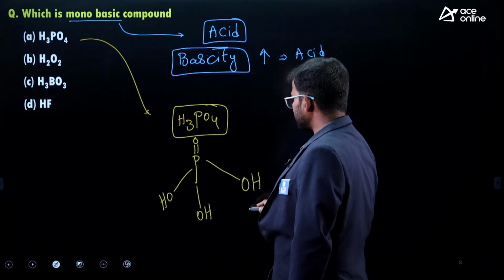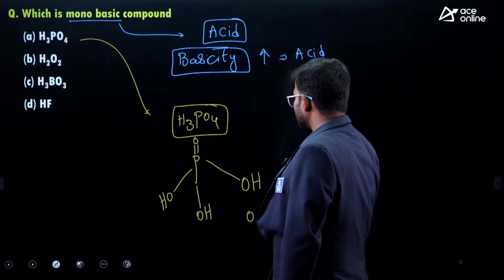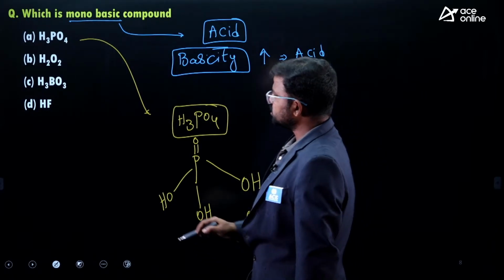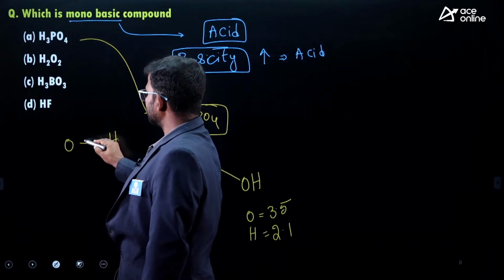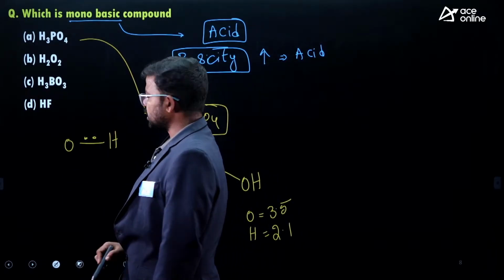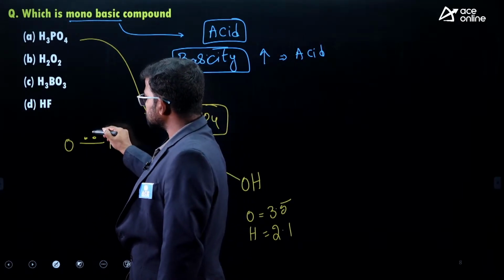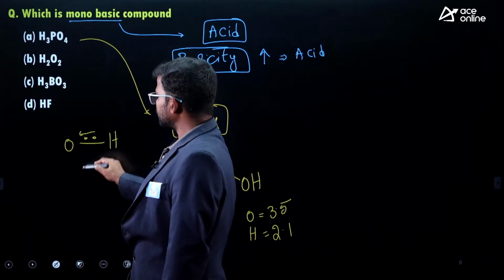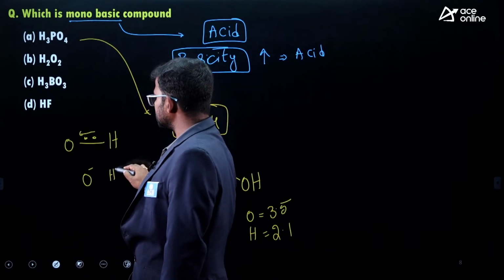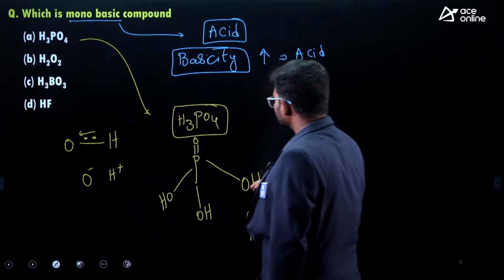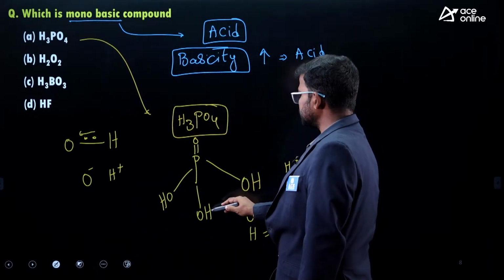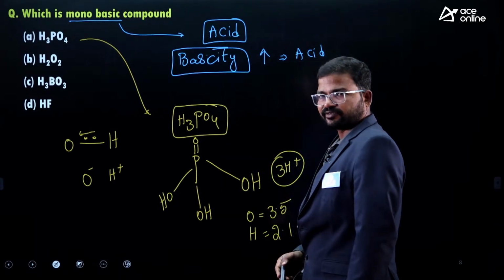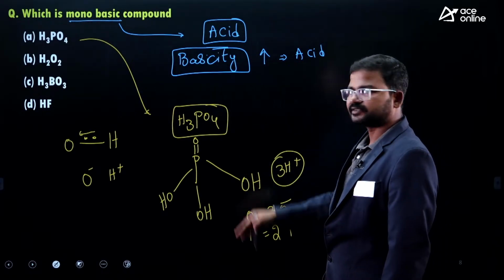With 3 OH groups, if you observe, oxygen's electronegativity is 3.5. What about hydrogen? Only 2.1. So the OH bond is considered like this, having 2 electrons. These 2 electrons always move towards oxygen only, because it is more electronegative than hydrogen. Because of that, oxygen attains a negative charge and hydrogen attains a positive charge. So from this OH we get an H plus ion, here also an H plus ion, and here also an H plus ion. Totally we can get 3 H plus ions from this acid, so the basicity of this acid is 3.